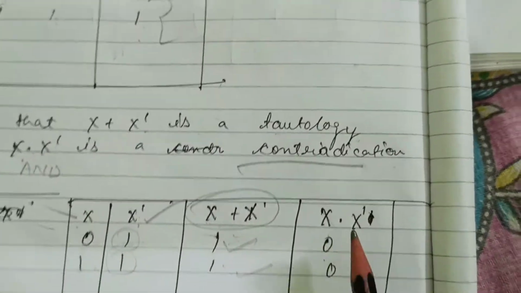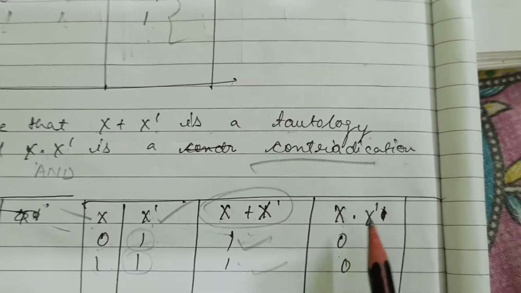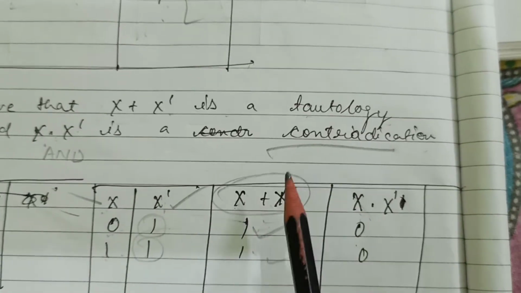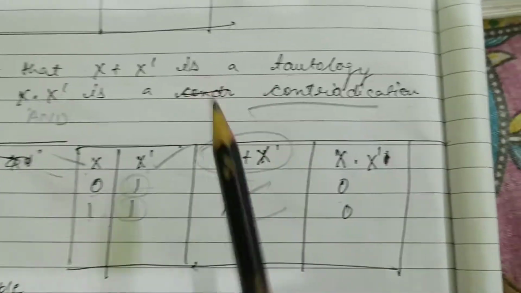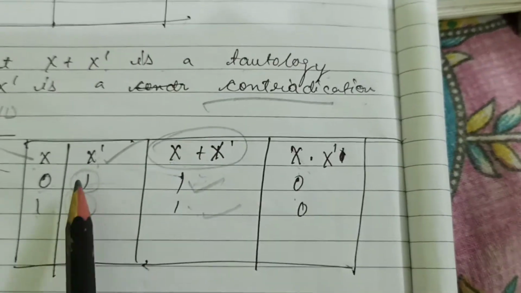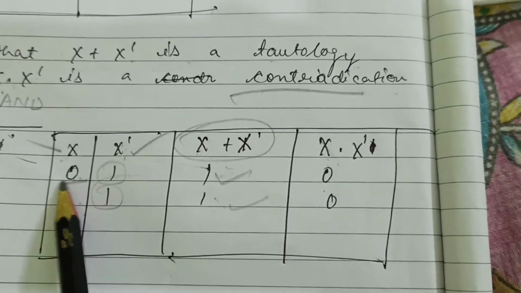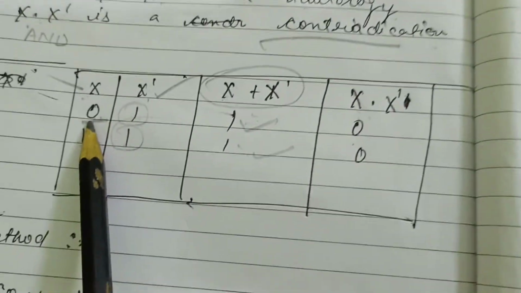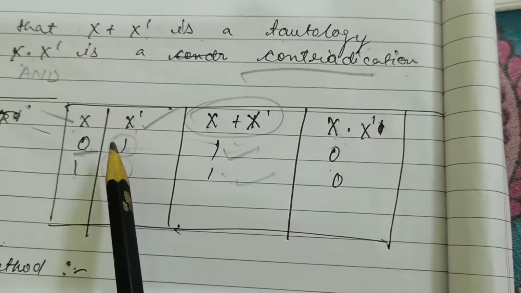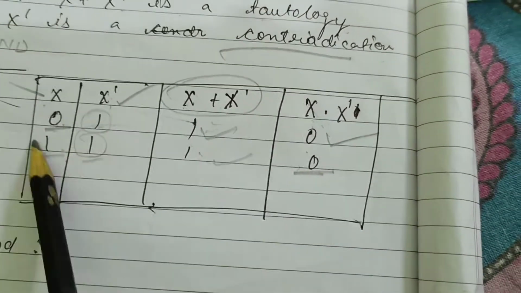Now when we do the and, meaning x and x dash, according to the rule, 0 1 gives 0 and 1 1 gives 0.